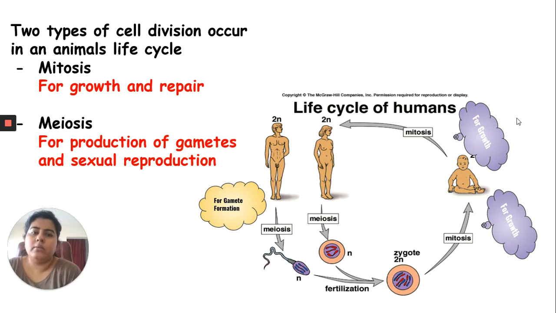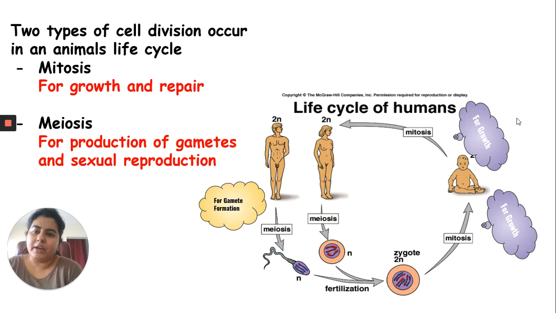So you can look at the diagram right now and you can see that the male and the female, as adults, are diploid organisms. We have two sets of chromosomes, one set from our father and one from our mother, and they combine to form a zygote, which actually further divides by mitosis to form more number of cells, and that zygote becomes an embryo, from embryo to infant, infant to an adolescent, adolescent to an adult.